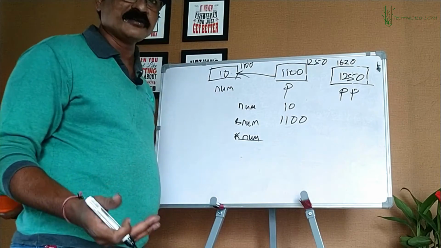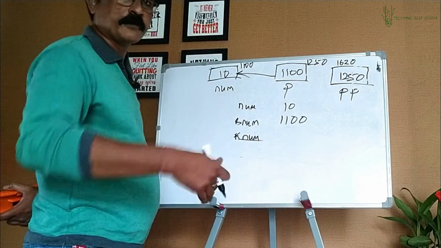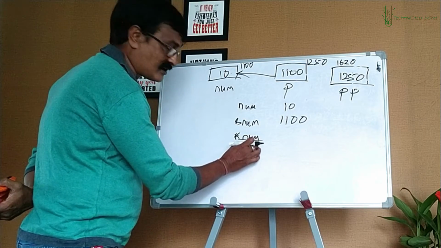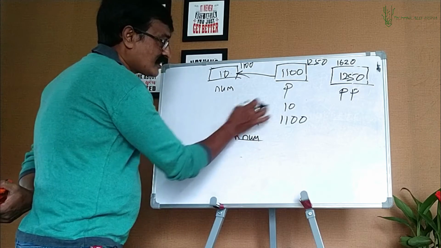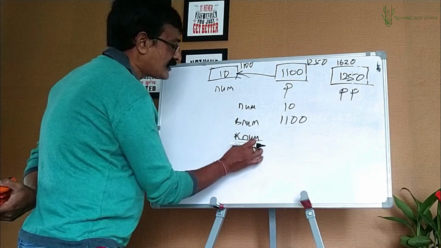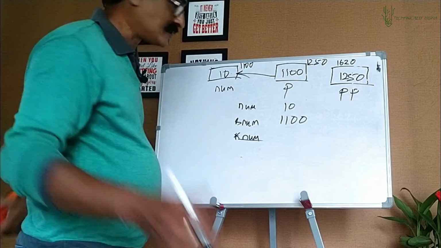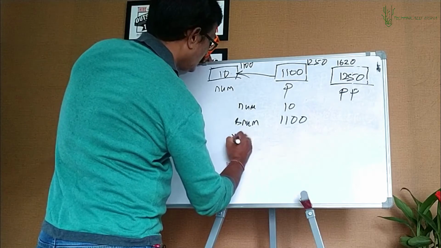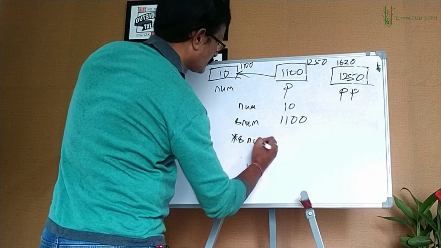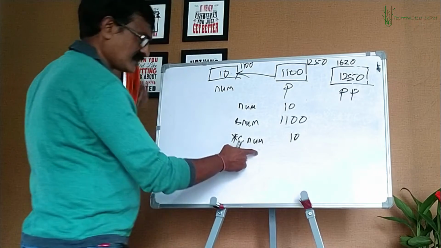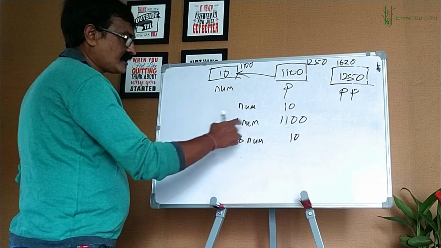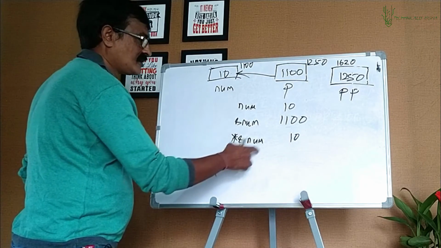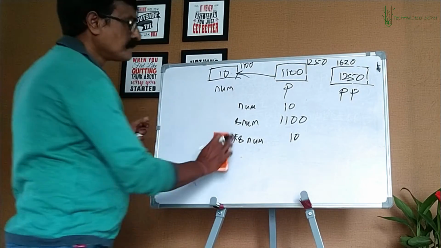So dereferencing means getting the value from the address. On the right of asterisk we should have an address, not a value. If we get 10, what does that mean? Value at 10? Ambiguous, isn't it? But asterisk ampersand num is allowed. You get 10. Right to left, num gives you 10, ampersand num gives you 1100, asterisk of 1100, value at 1100, gives you 10. Allowed? Got it?